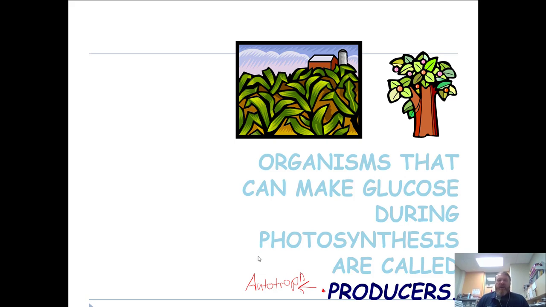Now, if we have aquatic ecosystems, we also have things like algae, phytoplankton, things like that, but they are essentially the base of a food chain, food web, food pyramid in an aquatic ecosystem. So both terrestrial, on land, or aquatic, they're going to need some kind of producer that sits at the base of the food chain, food web, or food pyramid.